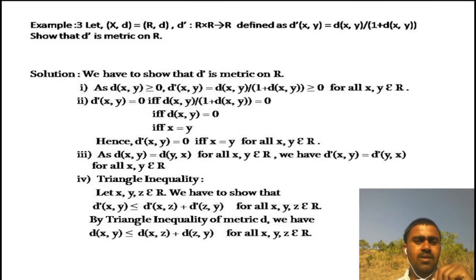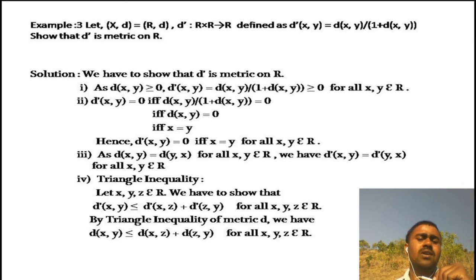And the last example, take any metric space (X, d). Here function d dash is defined as d dash of x, y is equal to d of x, y upon 1 plus d of x, y. Now, we have taken already one metric space, and on that metric space we are defining another metric d dash. Now, we have to check whether it is a metric or not.